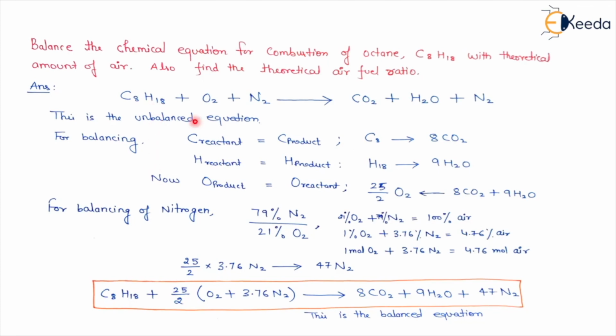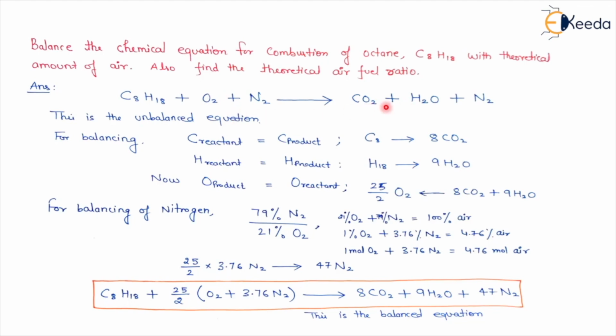In reactant, hydrogen is 18. And in product, what is the hydrogen? It is H2O, that means there are two hydrogen atoms. So for 18, I'll multiply by 9, so 9 H2O. So hydrogen is balanced. Now carbon is balanced, hydrogen is balanced. Now you see here, how many oxygen is there? 8 into 2, that means 16, and 9. That means 25 oxygen is there in product. And in reactant only 2 oxygen is there.